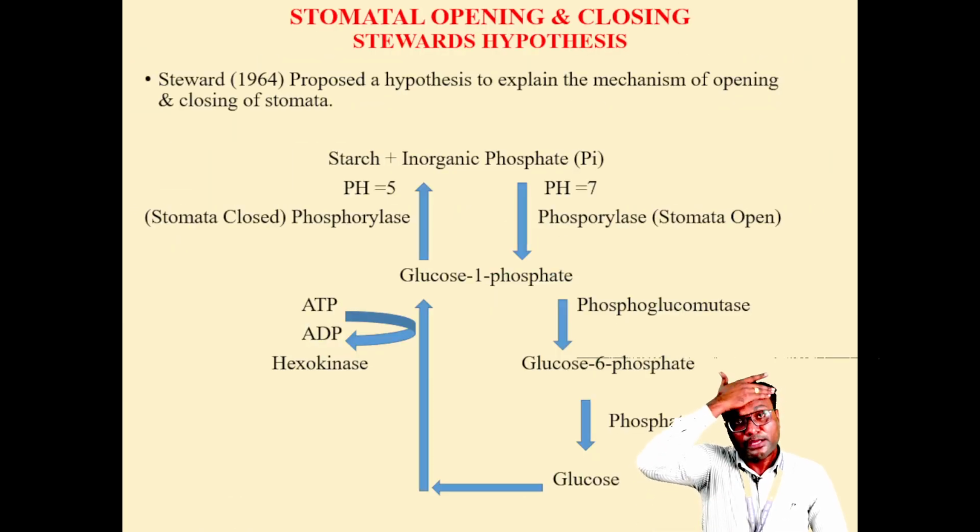Then there is one hypothesis given by Stewart, known as the Stewart hypothesis, which explains stomatal opening as well as closing. Actually, stomatal opening and closing depend on the interconversion of starch and glucose. First of all, starch in daytime conditions is converted into glucose molecules in the presence of the enzymes phosphorylase, phosphoglucomutase and phosphatase, and the number of glucose molecules increases inside the guard cell. It increases the osmotic pressure, and therefore water moves from the subsidiary cell to the guard cell. The guard cell becomes turgid and the stomata opens.